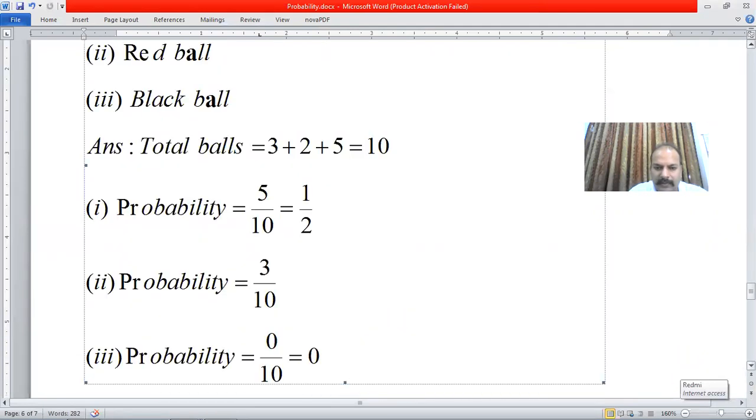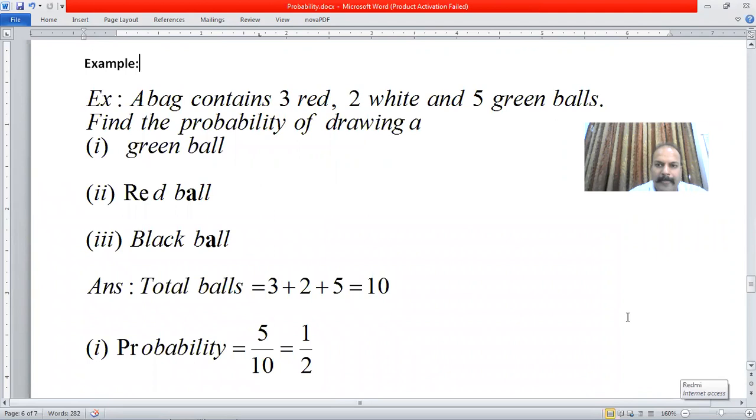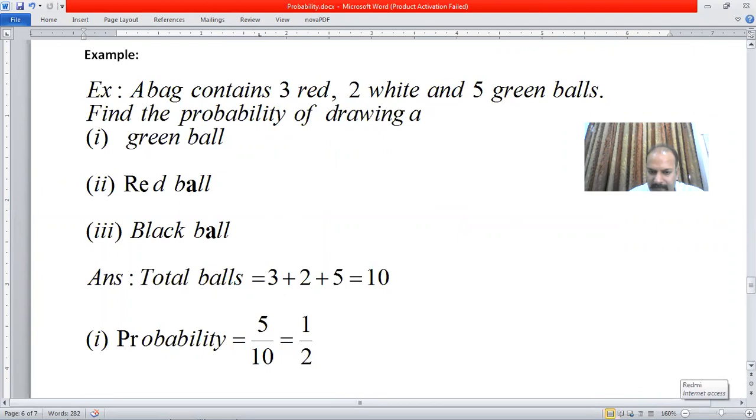Let's come down to one more problem of balls. Suppose a pack is comprising of 3 red, 2 white, and 5 green balls. We need to find the probability of drawing a, first of all, green ball. How many balls are there? 3 plus 2 plus 5. 10 balls are there. And how many green balls are there? 5. So it will be simply 5 by 10, that is 1 by 2. For red ball, it will be 3 by 10.